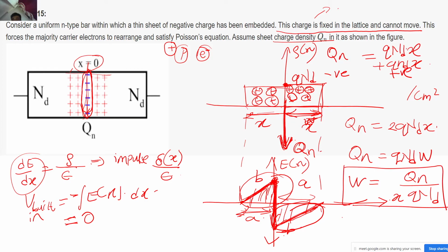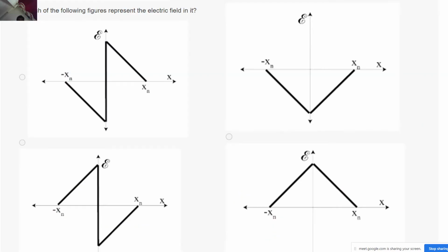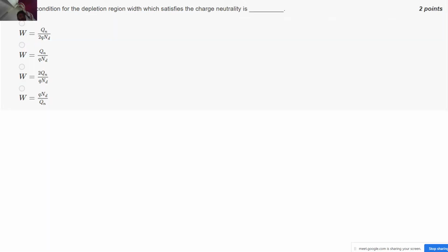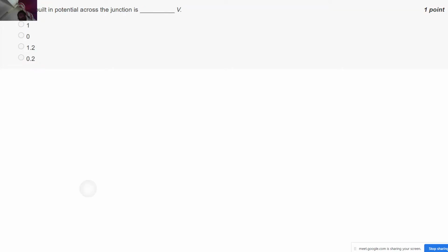So we got the electric field profile, we got the built-in potential, and we also got the width of the depletion region, correct. So these were the three questions that were actually asked. So as you can see, this was the correct answer. Then in the next you can see this Qn upon Q Nd is the correct answer, and in the next you can see the built-in potential, we got the 0. So this was the correct answer.